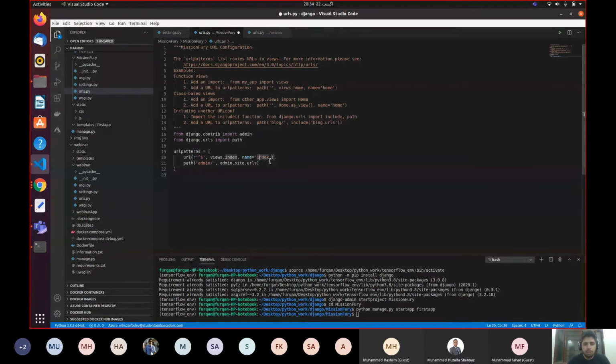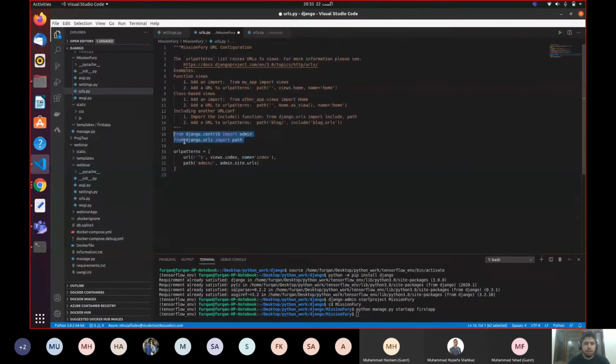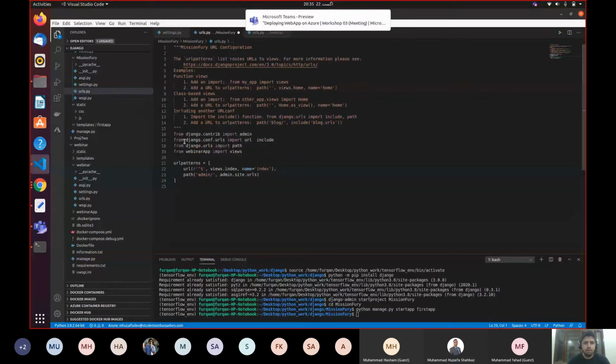Let's remove this comma from here, and this $ sign means the basic index file. I will tell you what it means. And I'm going to import all the necessary packages. So let's remove this and import all these things.